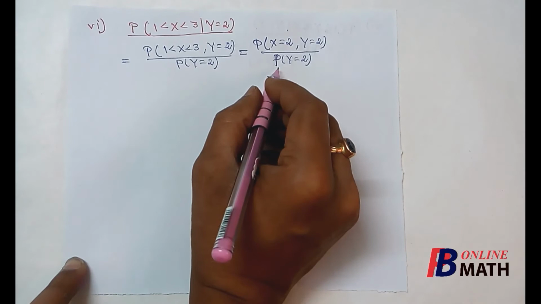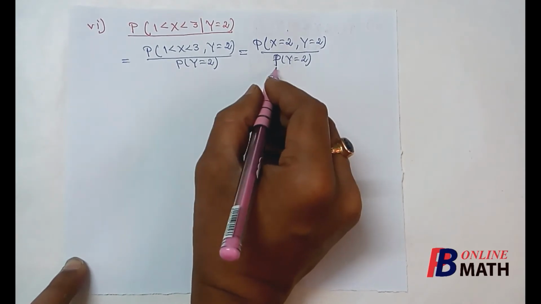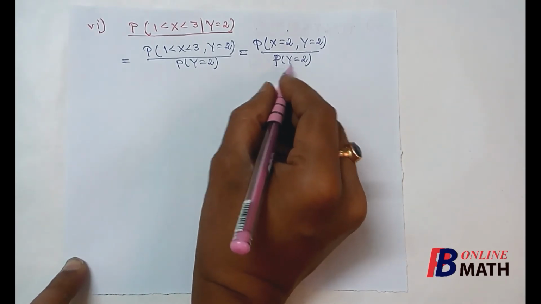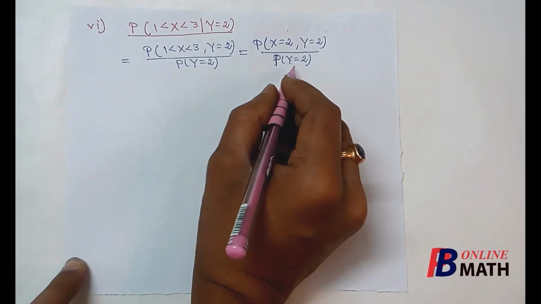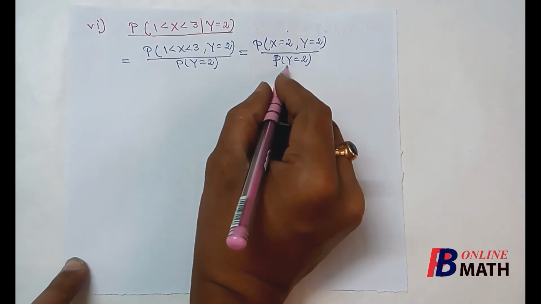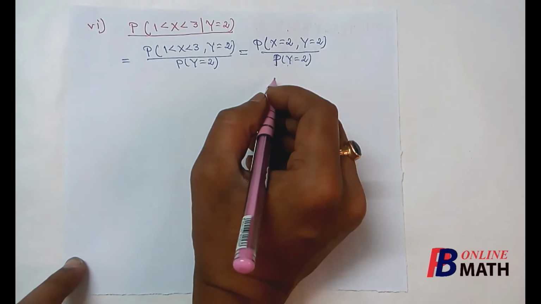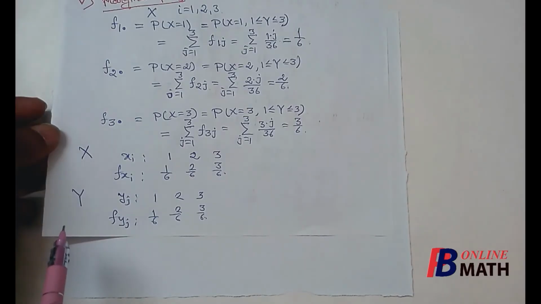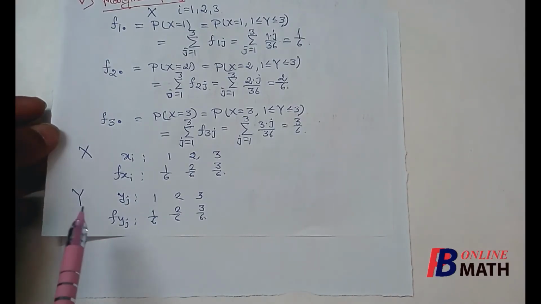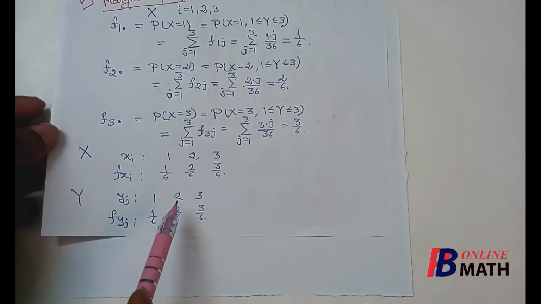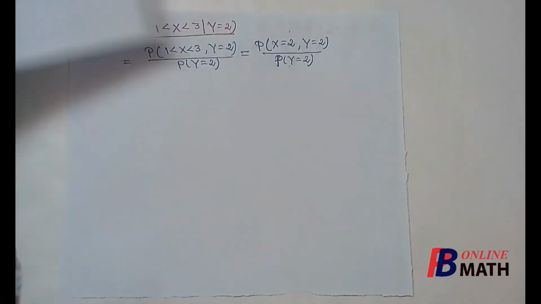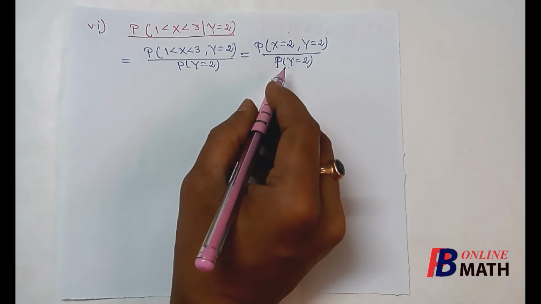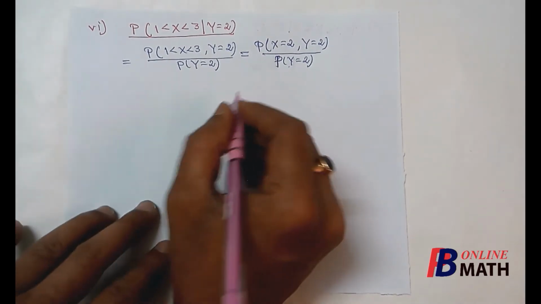Now we have already obtained the probability at y equal to 2. That means this is the marginal mass at the point y equal to 2 of the random variable y. We have already obtained the marginal mass function of y, and at the point y equal to 2, the mass is 2 by 6. So the value of the denominator is 2 by 6.